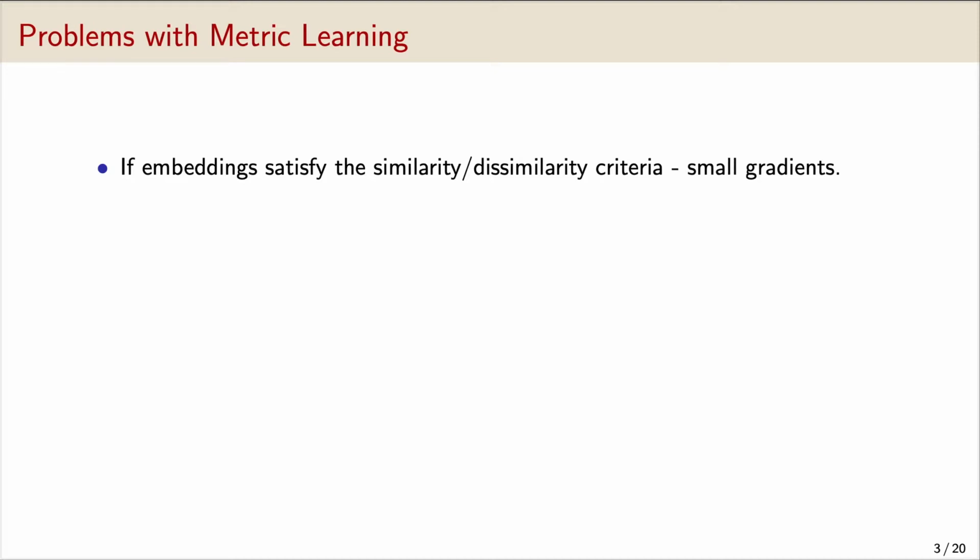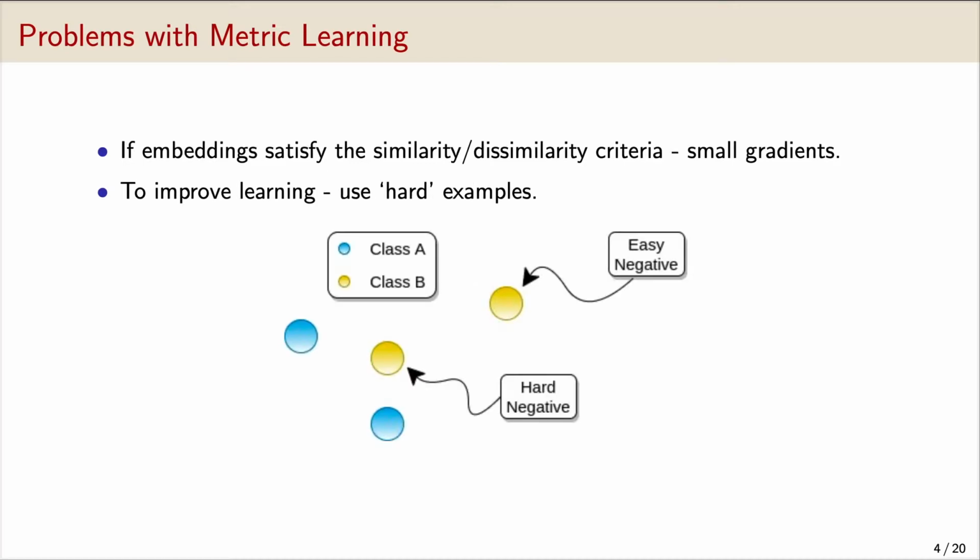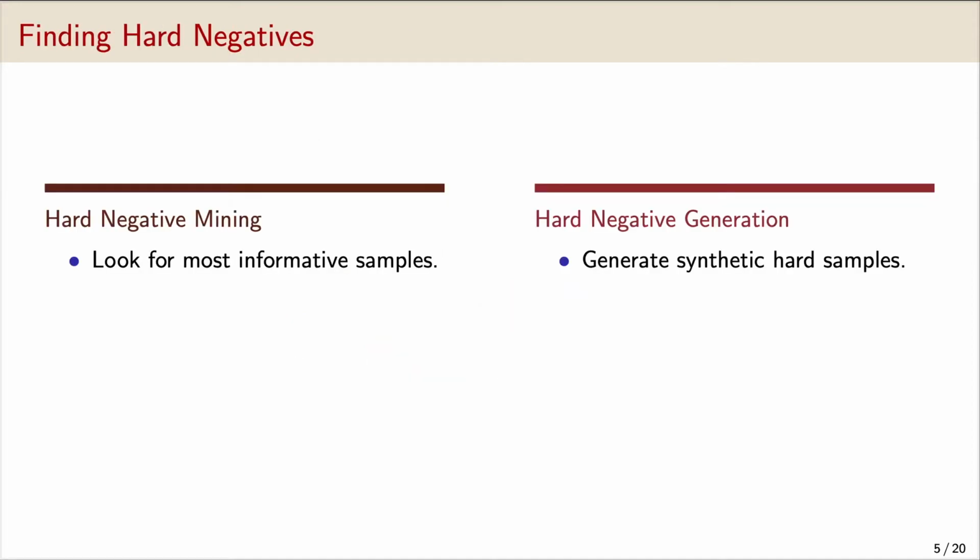Using such an objective for training is not always effective. If the embeddings satisfy the objective, the loss function and the resulting gradients are small, leading to slow learning. To improve learning, we can use hard examples. As shown in the figure, negatives which lie close to the positives and violate the training objective are hard negatives which can benefit learning. To find such samples, hard negative mining and generation based methods have been proposed.